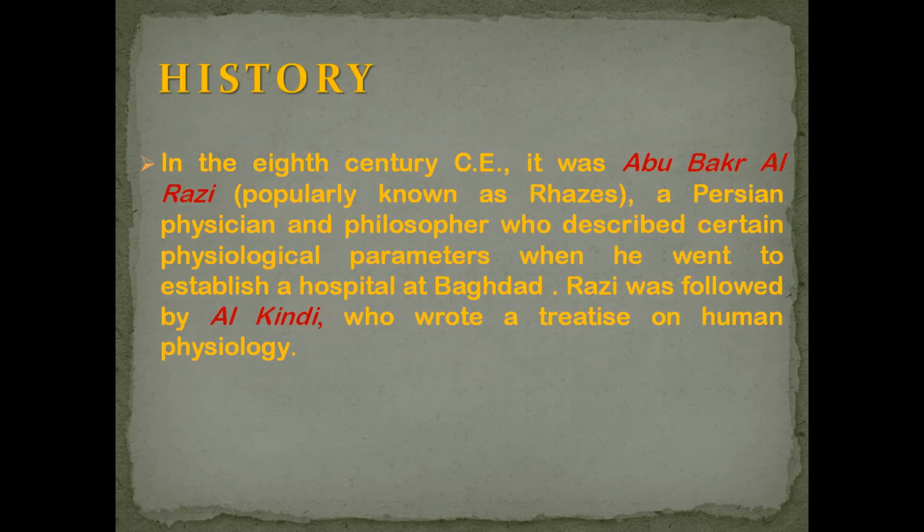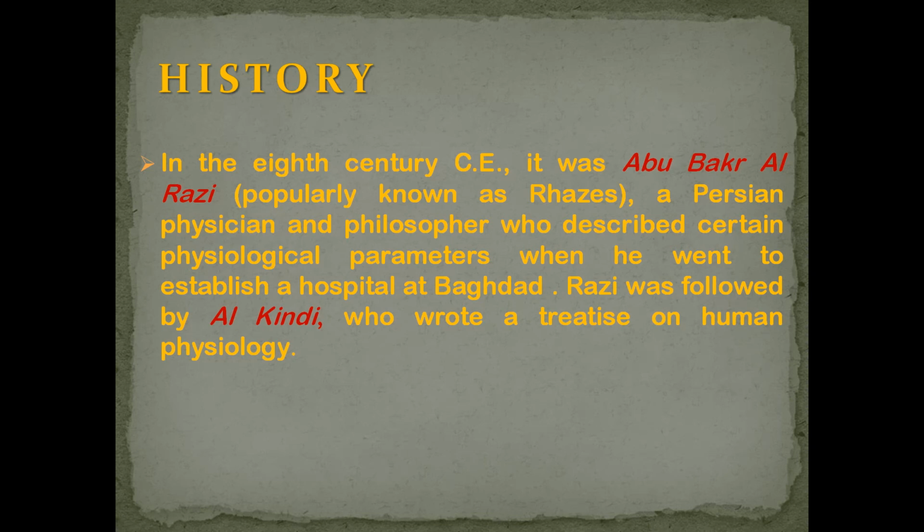Next, apart from the Western world, we come to the Arabic physicians. They also cultivated physiological knowledge. First is Abu Bakr al-Razi, popularly known as Rhazes. He resides in Baghdad.